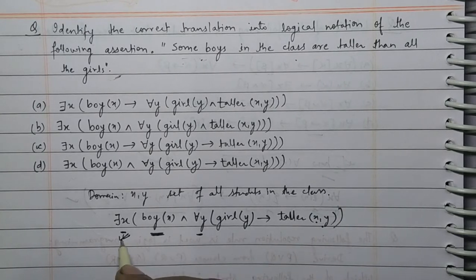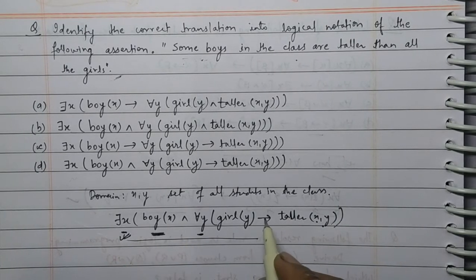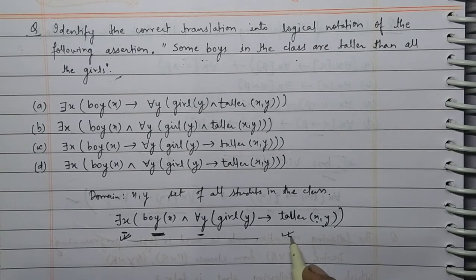So this statement says that some boys in the class are taller than all the girls.